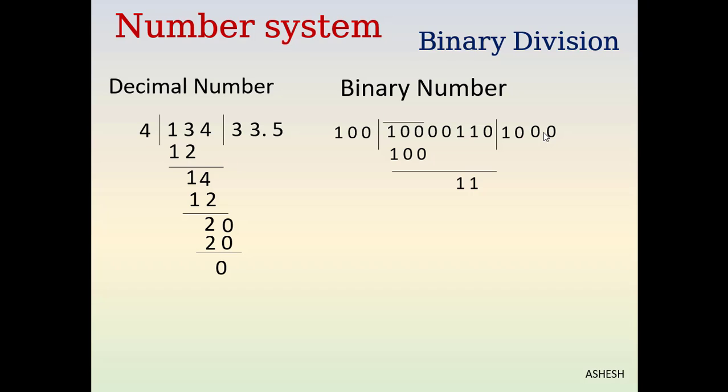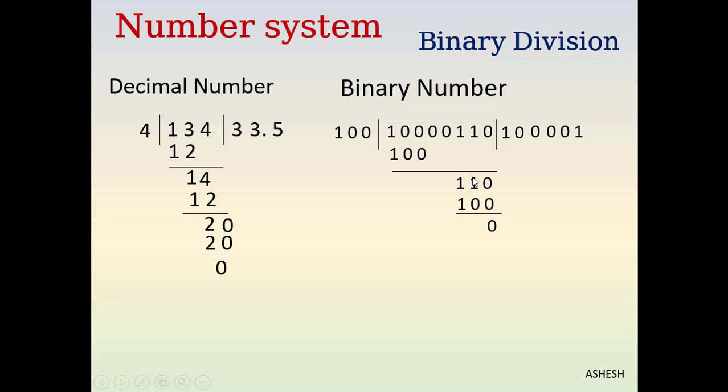But our divisor is 100 and our remainder is 11. Here our divisor has 3 digits, our remainder 2 digits. So again we have to put down that 0 to the remainder. Again we'll write down 0 and that 0 put down here. Now we write 1 as quotient and 100. 0 minus 0 is 0.